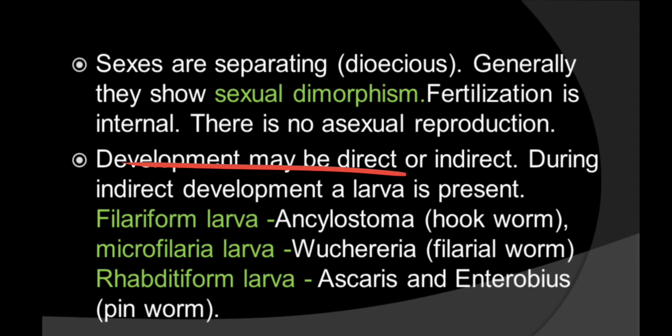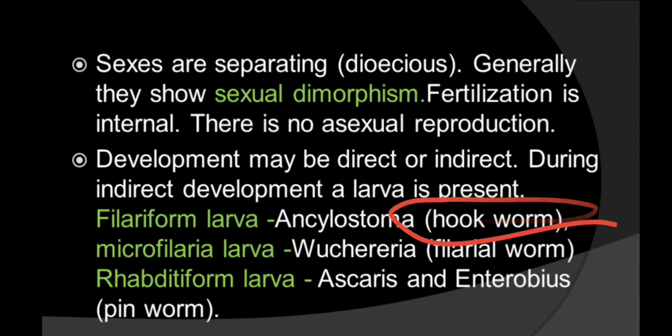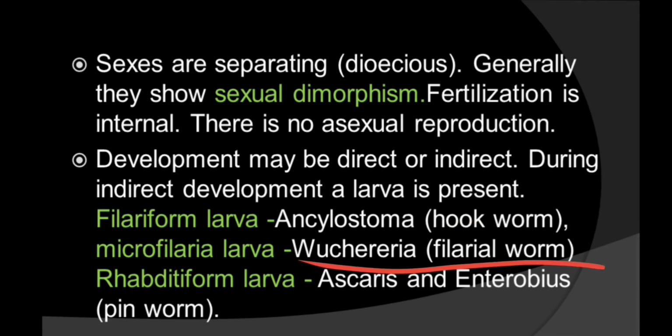Now you have to learn the larvae of these animals. Ancylostoma, also called hookworm, has the filariform larva. Wuchereria, known as the filarial worm, has the microfilaria larva. Ascaris and Enterobius have the rhabditiform larva. So filariform larva: Ancylostoma; microfilaria larva: Wuchereria; rhabditiform larva: Ascaris and Enterobius. From here also one question comes in your NEET or AIIMS exam.